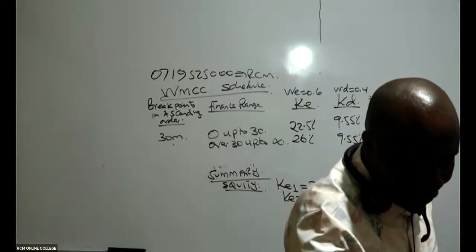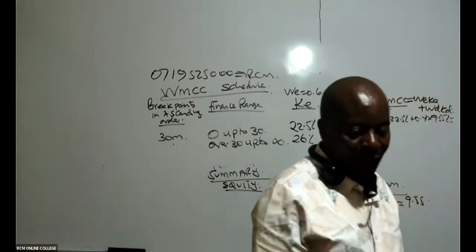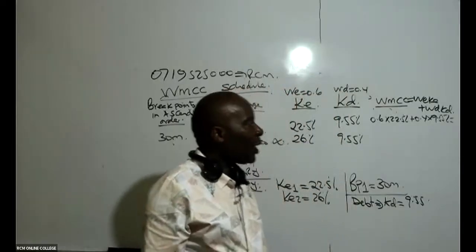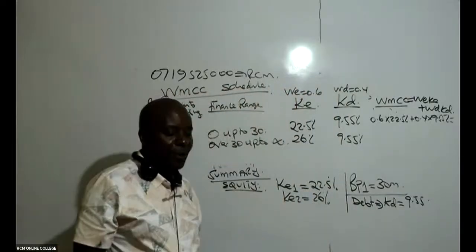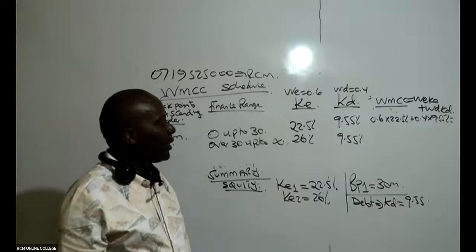How do you get the 9.55? I'll come back to that. So before I start repeating, can somebody give me this answer here?